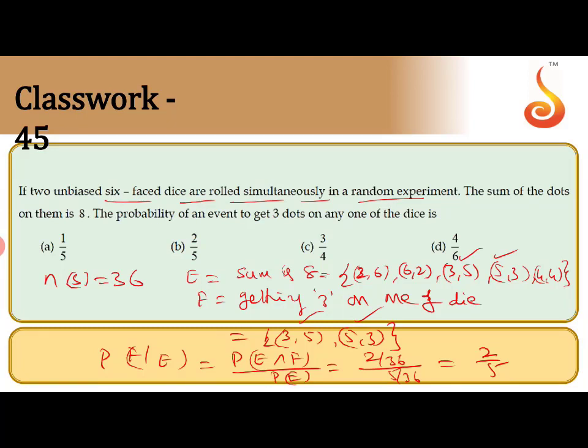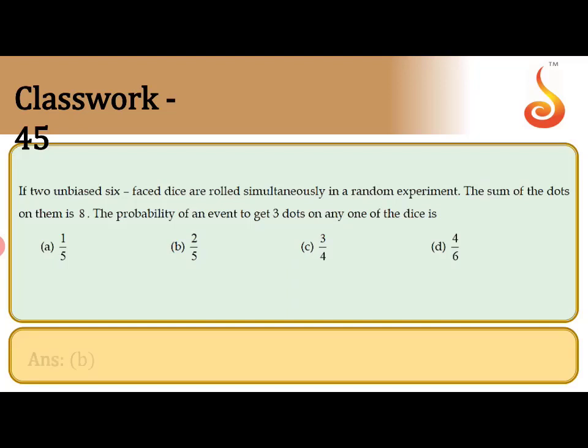So E is sum is 8. The possible outcomes with 3 on only one of the dice are 3 5 and 5 3. So P of F given E is nothing but P of E intersection F by P of E. The next question.